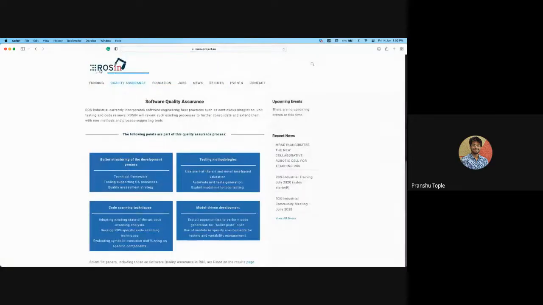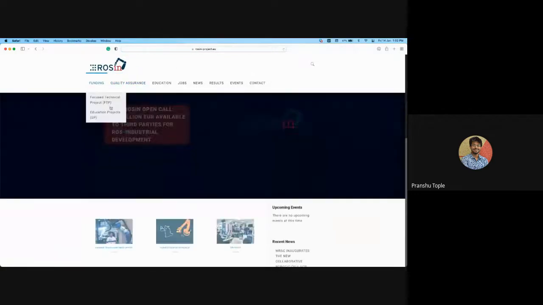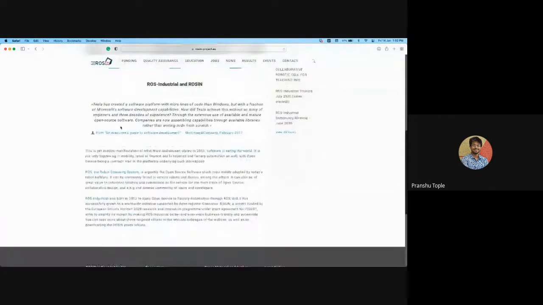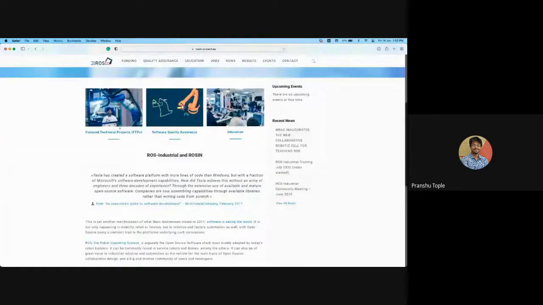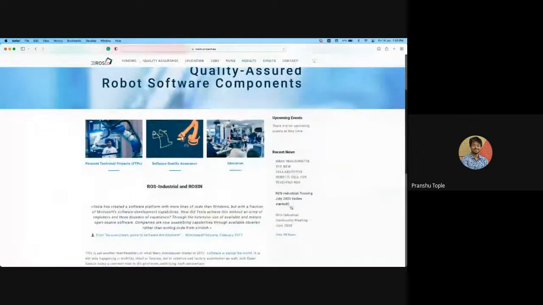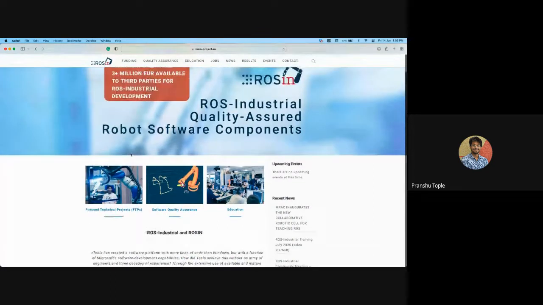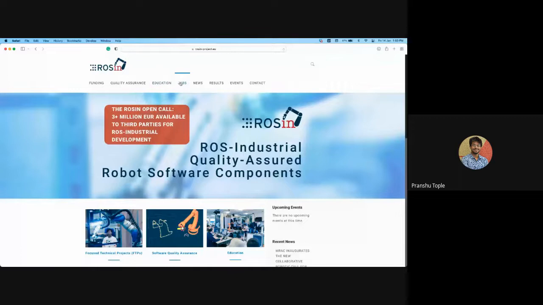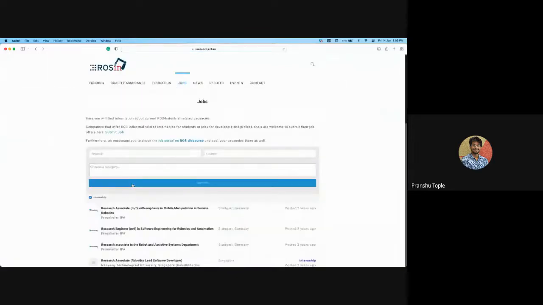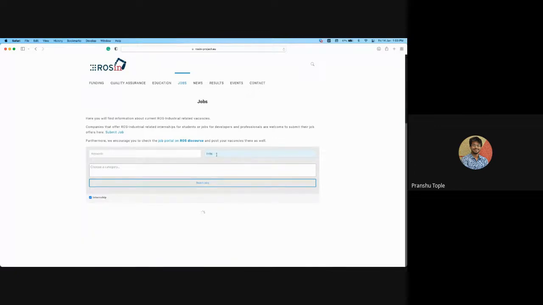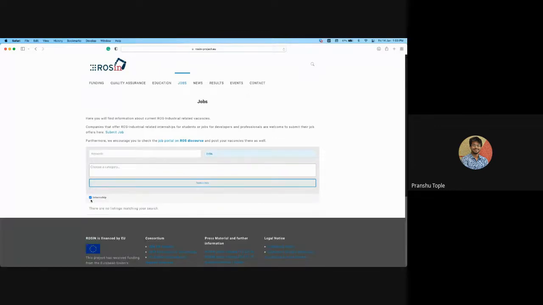So this is the official ROS Industrial page where they state the companies that are working with this, and I guess there is a slide as well where they have all the companies that are working with ROS Industrial. Even here there are jobs. If you know ROS, you can directly apply for it. Like location, I want India. Let's check what are the companies in India. Okay, there are no companies. Just search jobs. Okay, there is nothing in India.